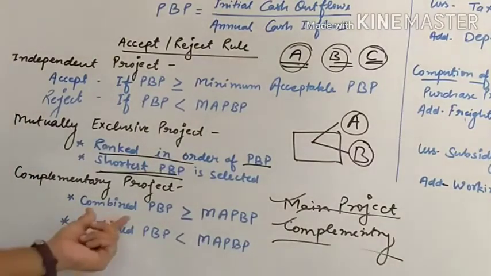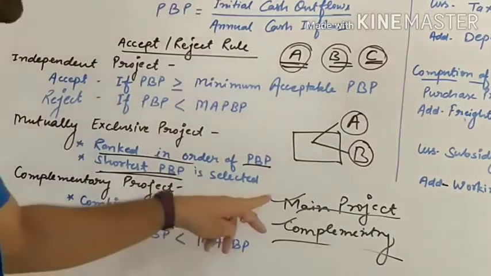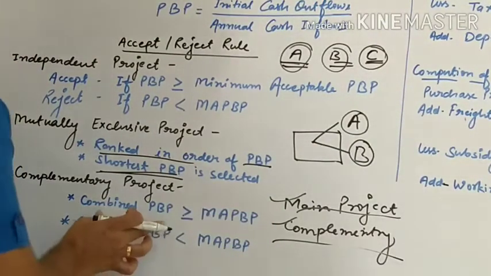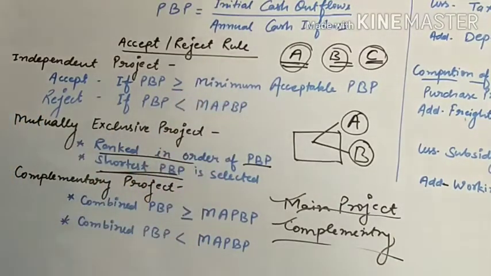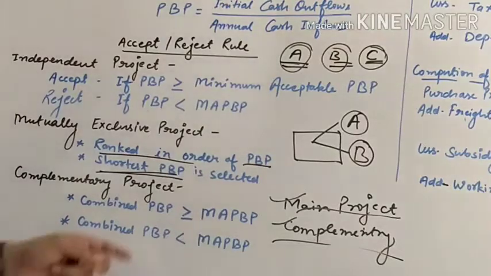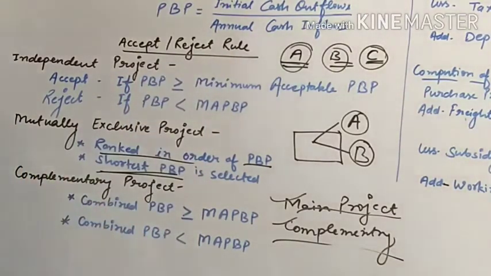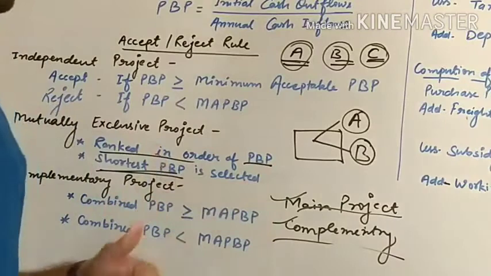That's why we find the combined payback period. It means the payback period of the main project and the payback period of the complementary project. We find the combined payback period, and the same rule is followed here. If our combined payback period is greater than or equal to the minimum acceptable payback period, the project is accepted, otherwise rejected. Now we have seen the accept and reject rule. Now we will see the merits and demerits of payback period.